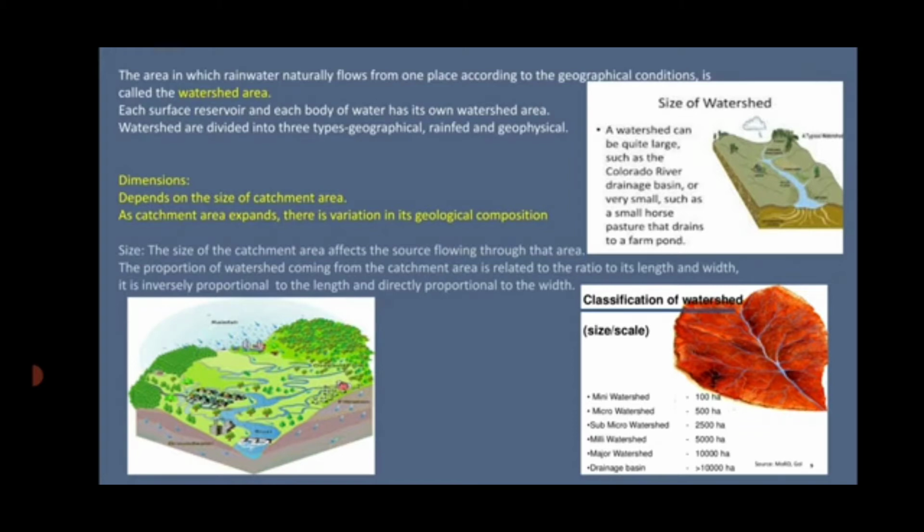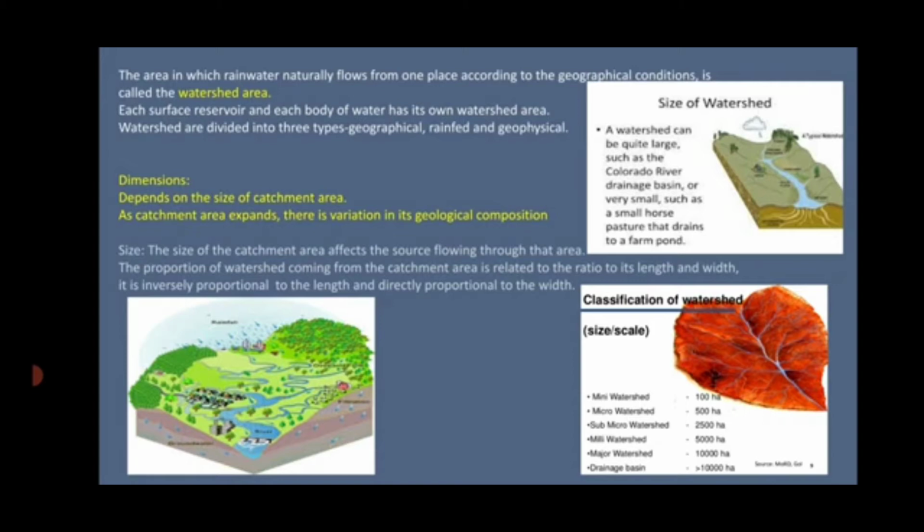The dimensions depend upon the size of the catchment area. A large catchment area is beneficial for a drainage system; it is very useful for drainage. However, as the catchment area expands, there is a variation in its geological composition, and also a variation in the type of soil and the slope. So in this way, the watershed area is completely dependent upon various geographical factors.